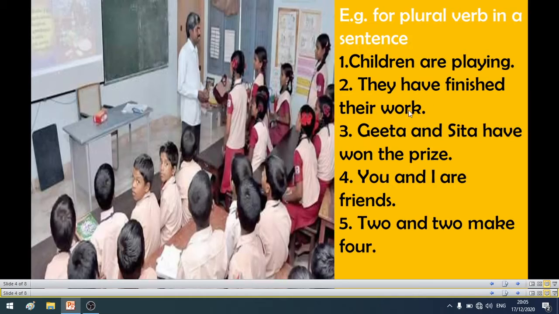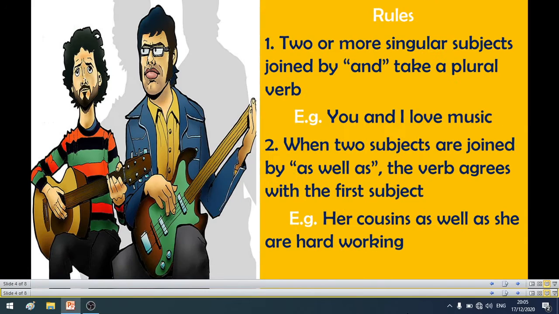follow plural verbs. Okay, Geeta and Sita have won the prize. Here Geeta and Sita are more than one, two persons, so that becomes the subject. This subject becomes plural, so I have used "have". You and I are friends. Okay, here also the subject is plural, so I have used the verb "are". Okay, in this way we can learn, or we can form a singular verb or plural verb according to the subject of the sentence.